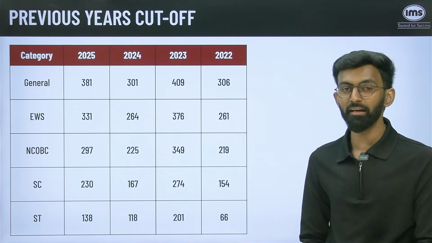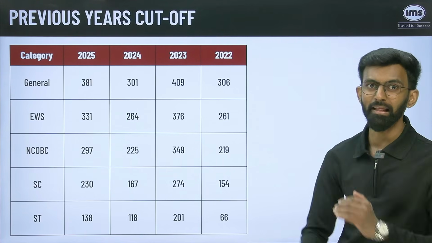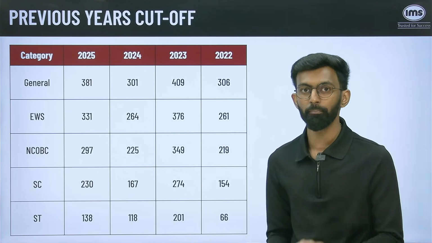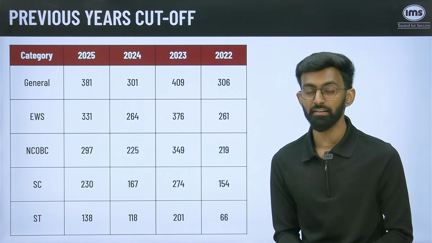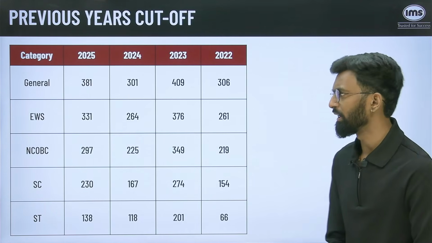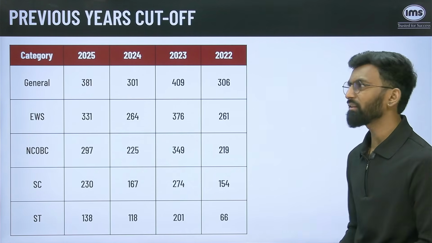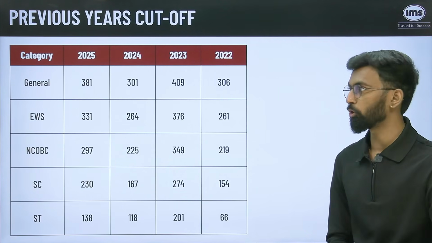You cannot predict what will be the cutoff for a particular year. It goes up, suddenly it comes down, it again goes up, and hence it is extremely important that you set your targets, but always you attempt the paper to its particular merit. You can pause the video, take the screenshot of this particular cutoff so that you can set your targets accordingly.